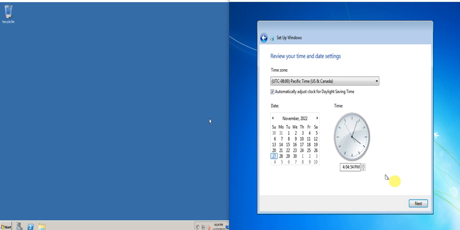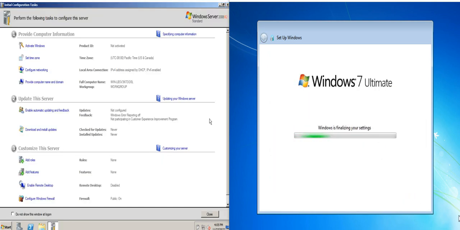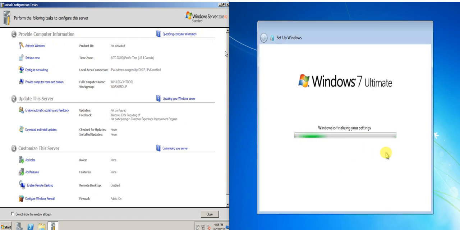In the server desktop, you will always see this window, the initial configuration tasks. So just leave it there for a while, and we will be going back to the client. You just need to click skip here. Nothing important. Alright, so for this initial configuration tasks, you have the option to check this one, do not show this window at logon, but it's better to leave it that way because it will help you later while configuring the computer.